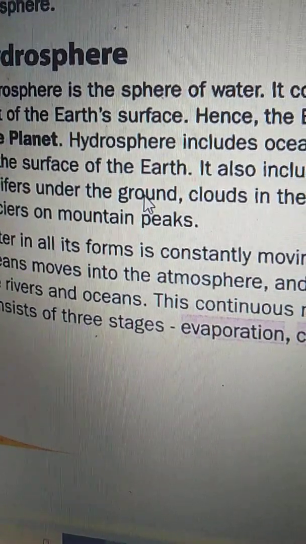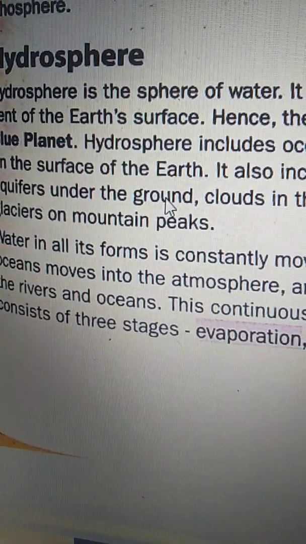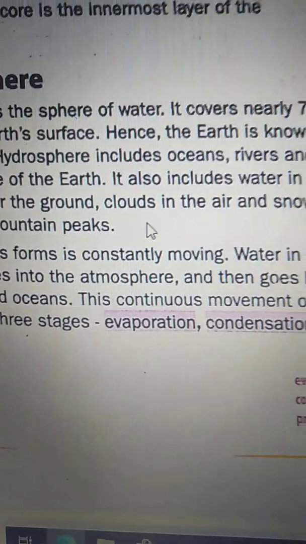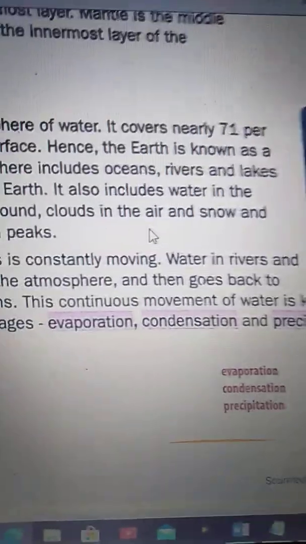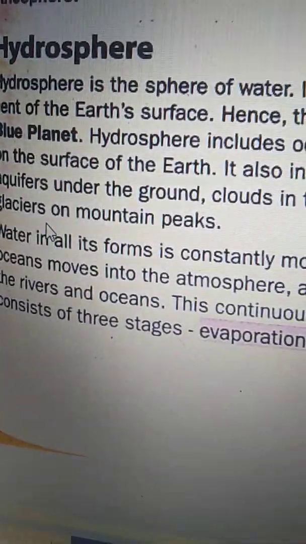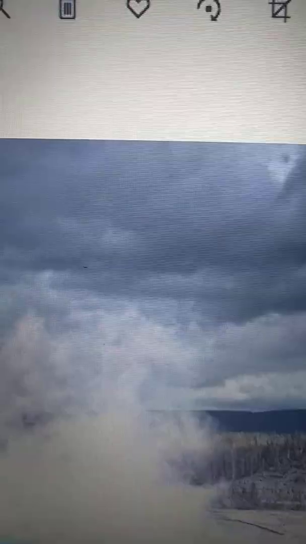This hydrosphere includes even aquifers under the ground, clouds in the air, and snow and glaciers on mountain peaks.